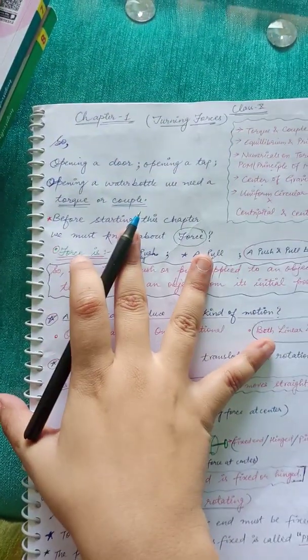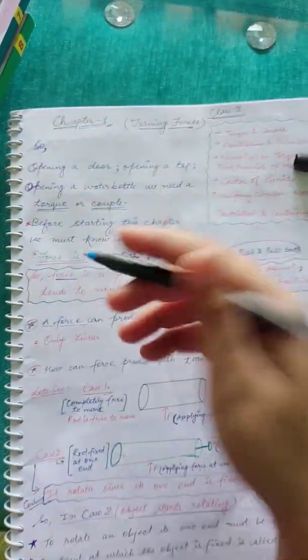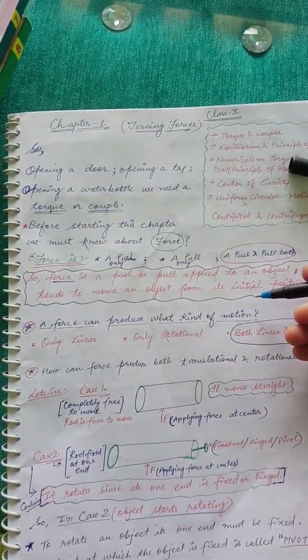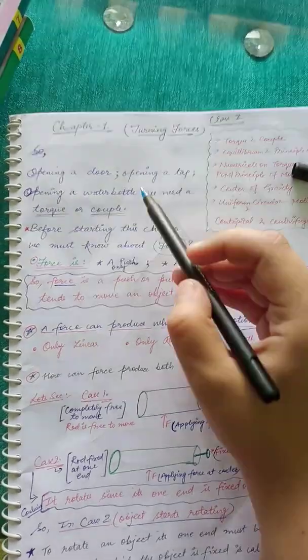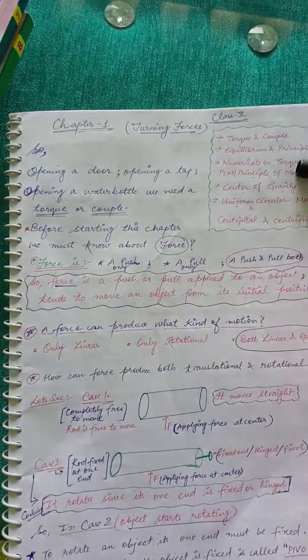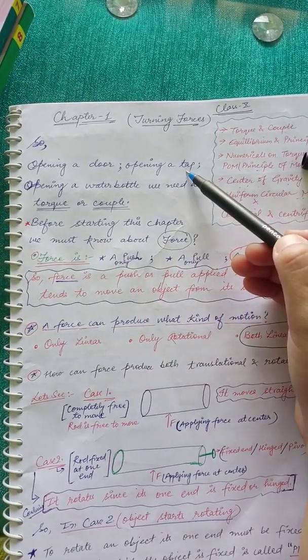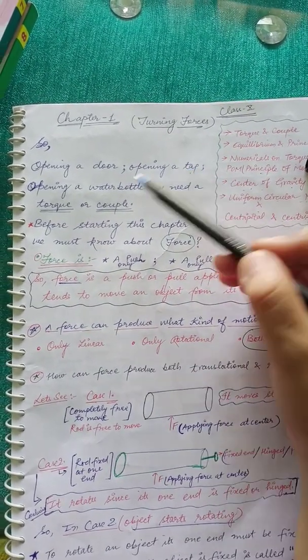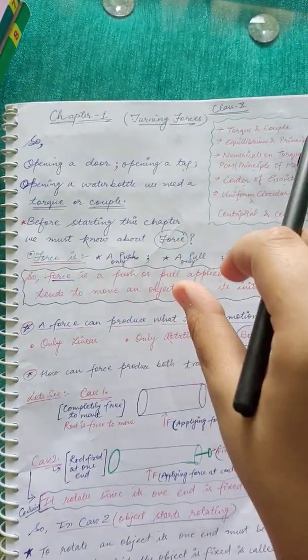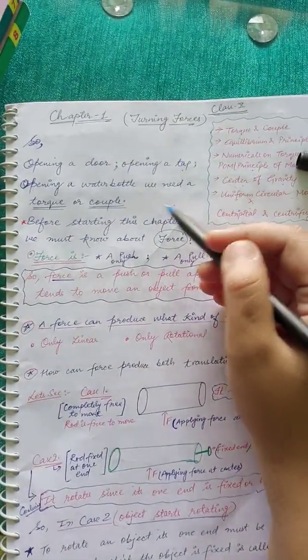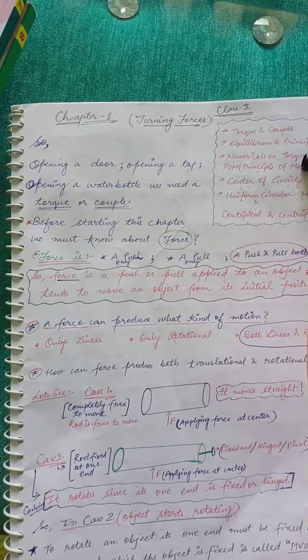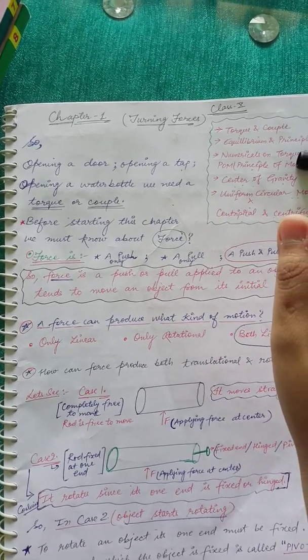Okay. So before starting this chapter, we must know what forces are. The first example that I am going to take is opening a door, opening a tap. If you have observed, opening your water bottle's lid, we need a torque or couple. This you should remember.